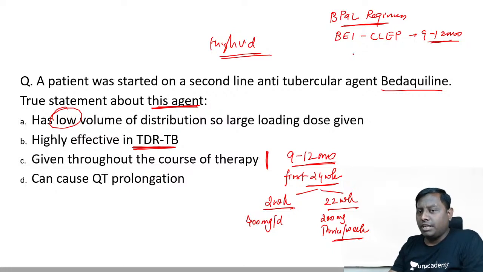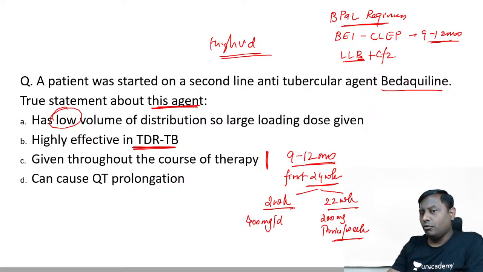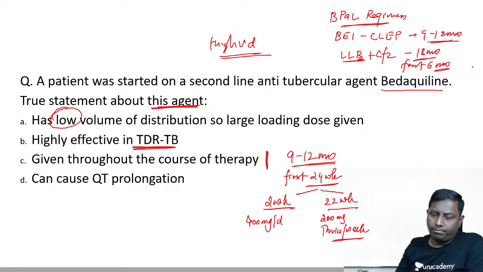Then for the 18 month वाले में also we are using, है ना, जो LLB है, that is levofloxacin, linezolid and bedaquiline, है ना. In that also we give it for the first 6 month only. LLB plus clofazimine, है ना. So we give at least 4 drugs in intensive phase. So this is only given in 18 month वाले में for the first 6 month only, and then we stop. ठीक है.